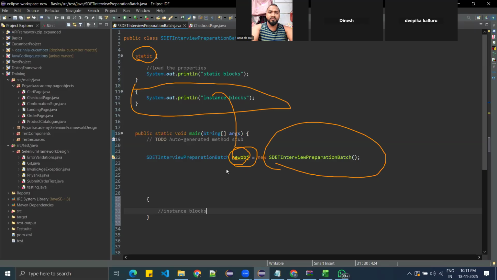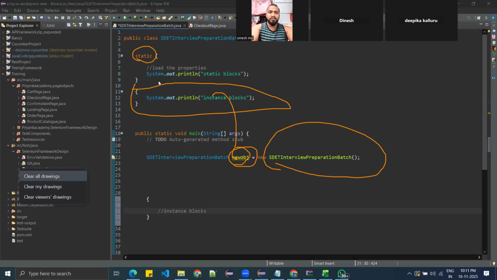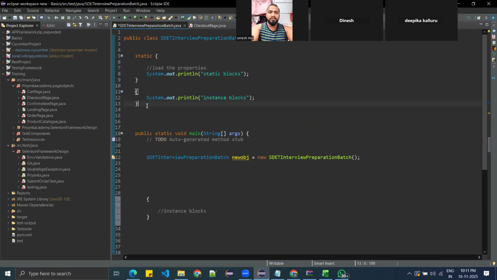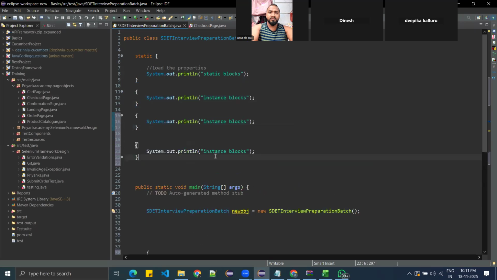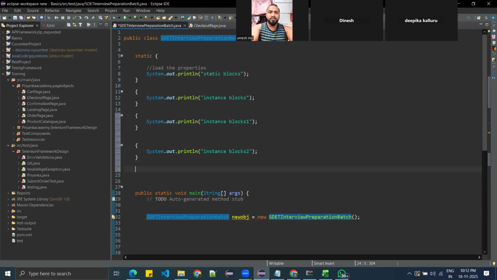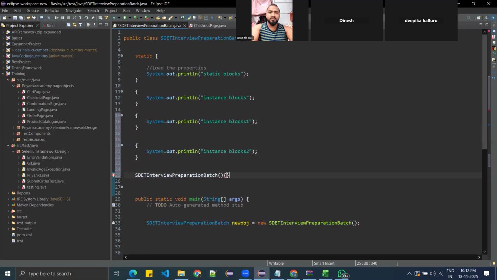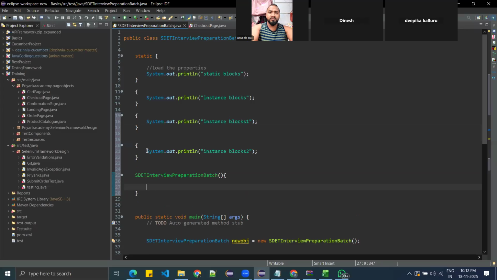If we have multiple instance blocks, which one will execute first? You have multiple instance blocks here, and in the same sequence you created them, they will execute: first this one, second this one, and third this one. And if we create multiple objects, all these three blocks will execute three times.